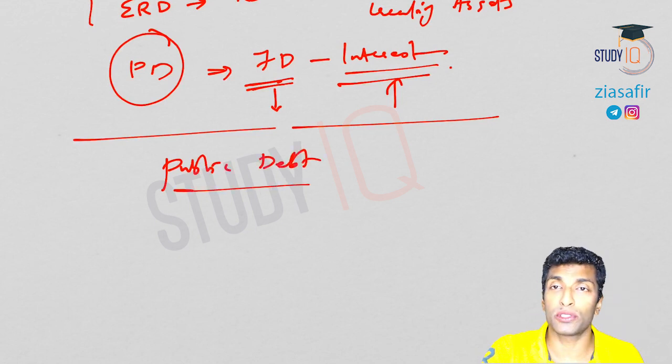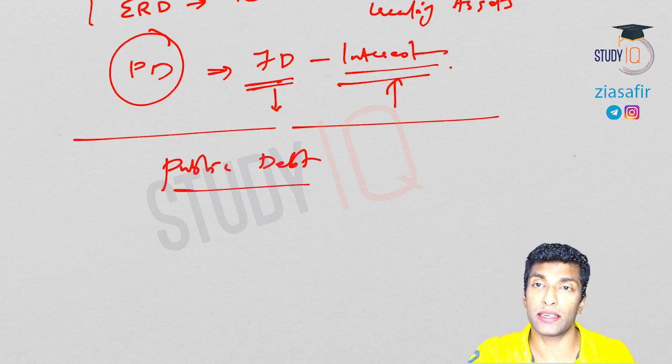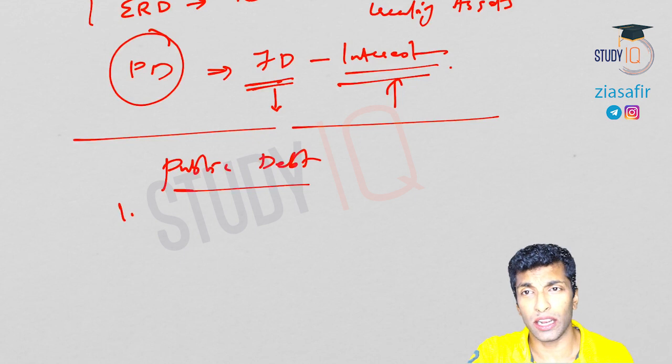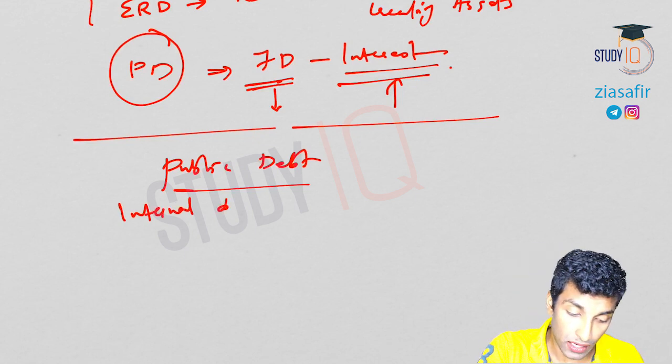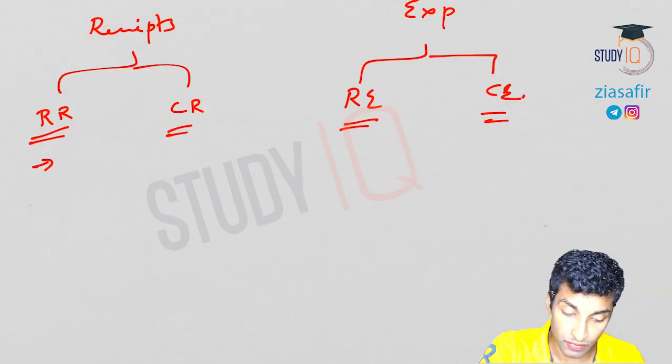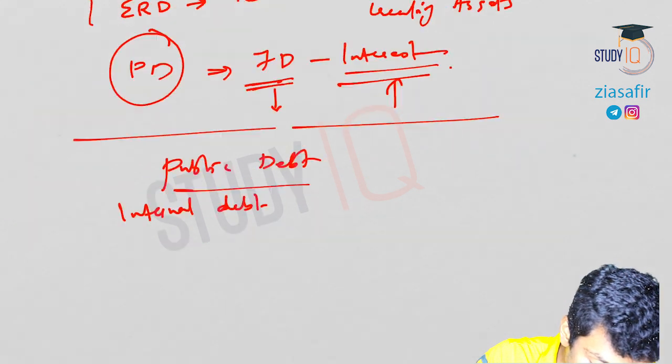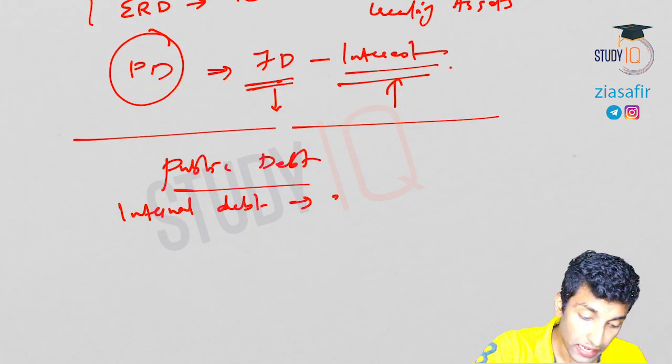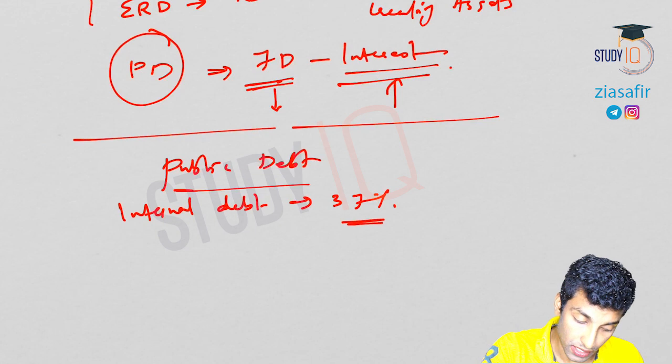In that we have discussed three components, out of which internal debt is the maximum. It's around 40% of GDP, 37-38% of GDP. Internal debt is around 37% of GDP, right?